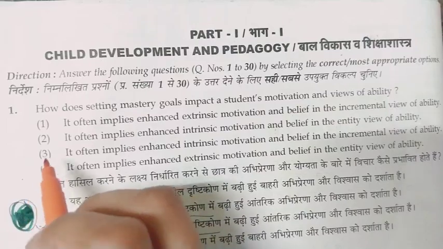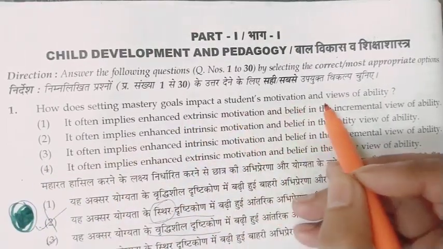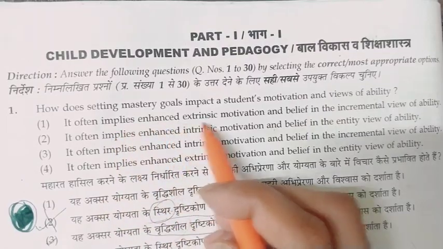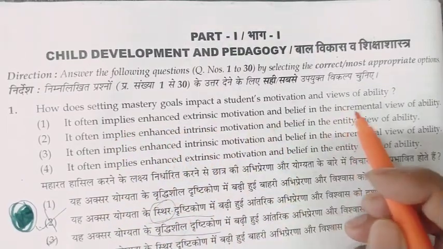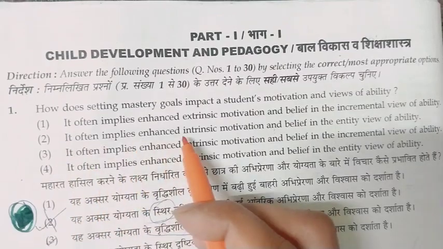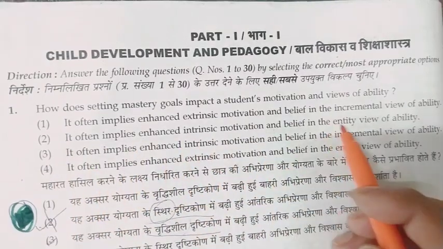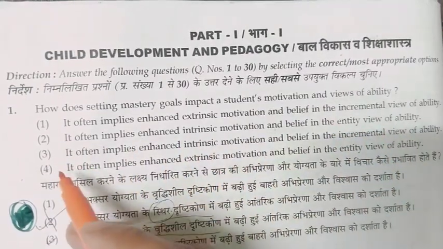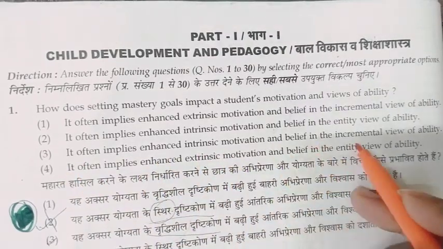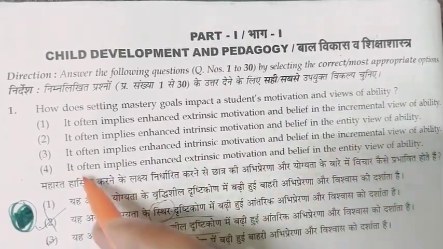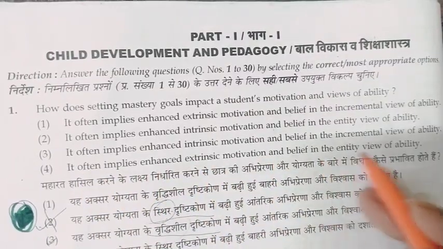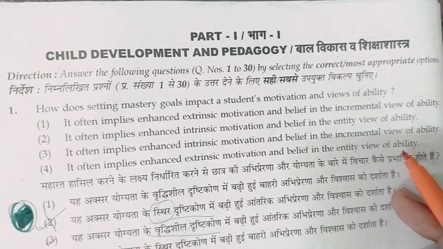First question: how does setting mastery goals impact a student's motivation and view of ability? First option is, it often implies enhanced extrinsic motivation and belief in the incremental view of ability. Second option is, it often implies enhanced intrinsic motivation and belief in the intuitive view of ability. The third one is, it often implies enhanced intrinsic motivation and belief in the incremental view of ability. And the fourth one is, it often implies enhanced extrinsic motivation and belief in the intuitive view of ability.